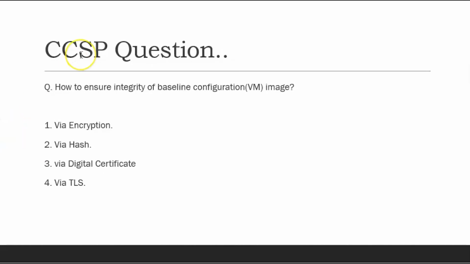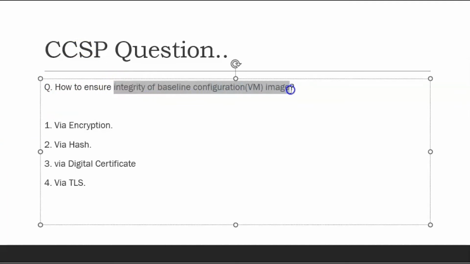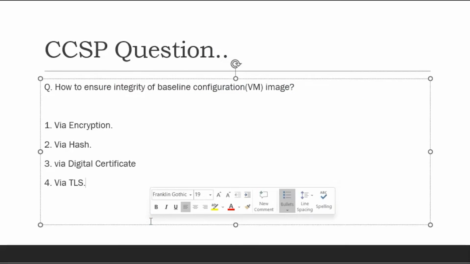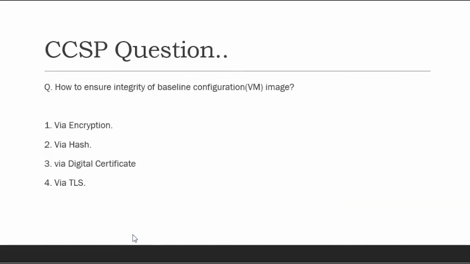Now this is the CCSP question that I have seen in my exam. So if you want to ensure the integrity of the baseline configuration VM images, if you read the question, how to ensure the integrity of the baseline configuration VM images. Now, if you are already preparing for the CCSP exam, you might be aware that the baseline configuration is quite important from the security perspective. So all the auto scaling or all the infrastructure as code features need a baseline configuration to be used, and in that case, the baseline configuration must not be modified or changed by an unauthorized person.